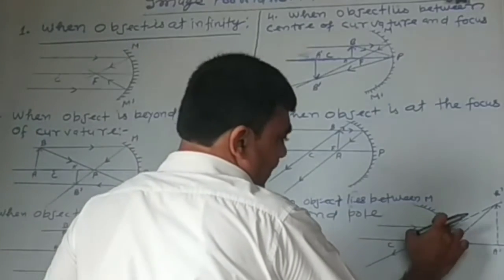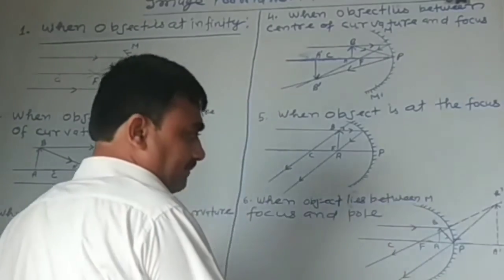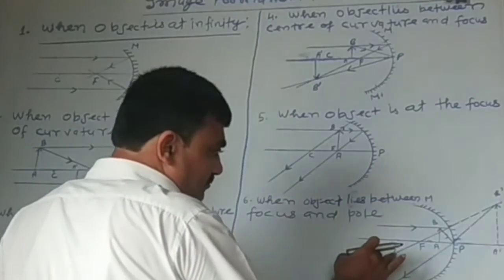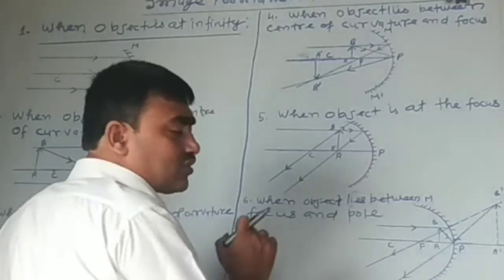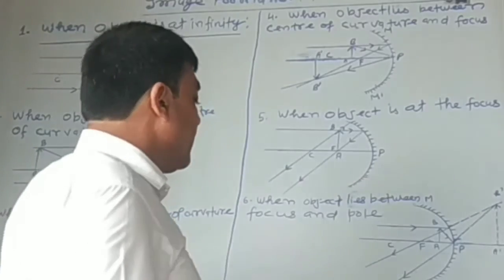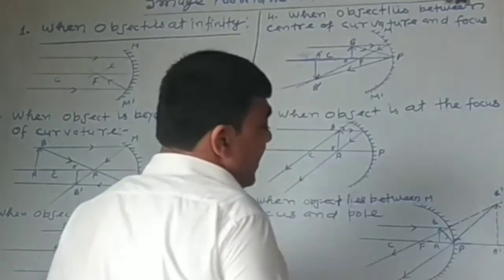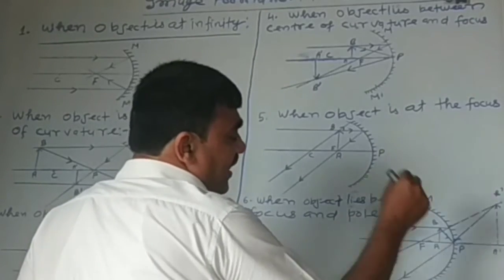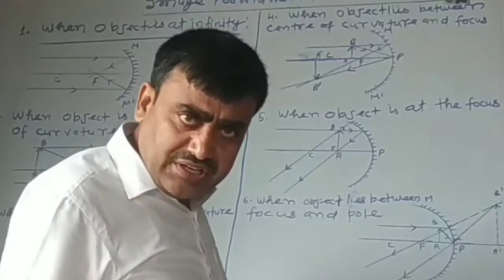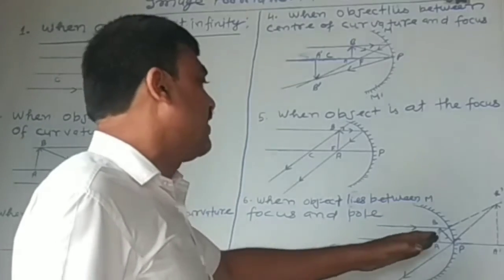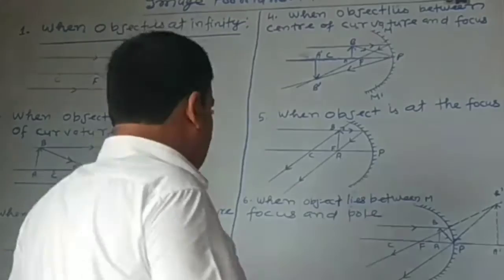The ray started from the head of the object AB, after reflection passes through the focus of the concave mirror. Another ray originated from its head and is incident obliquely at the pole of the mirror and, obeying the law of reflection, is reflected.